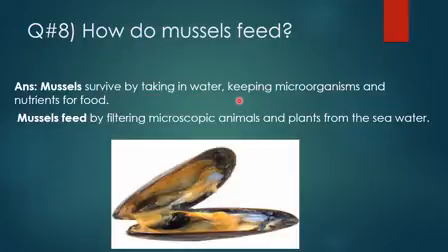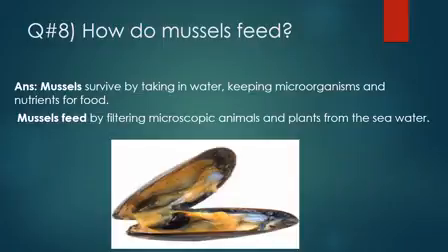Now we will discuss the next question, that is, how do mussels feed? Mussels survive by taking in water, keeping microorganisms and nutrients for food. Mussels feed by filtering microscopic animals and plants from the seawater. You can see in the picture, this is the mussel, and you're asked how mussels feed. Basically they feed on microorganisms and nutrients.